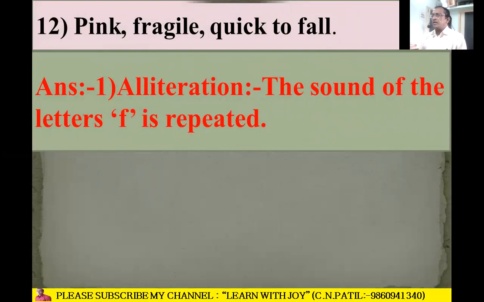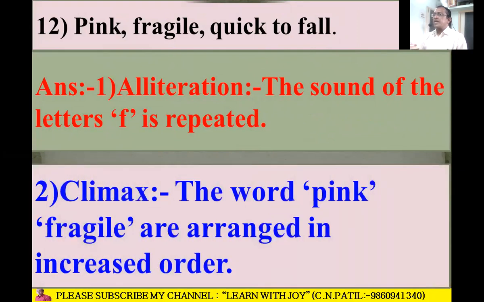F in fragile, F in fall. So that's why alliteration. Climax is also there because the words pink, fragile are arranged in increasing order. So that's why it is climax.